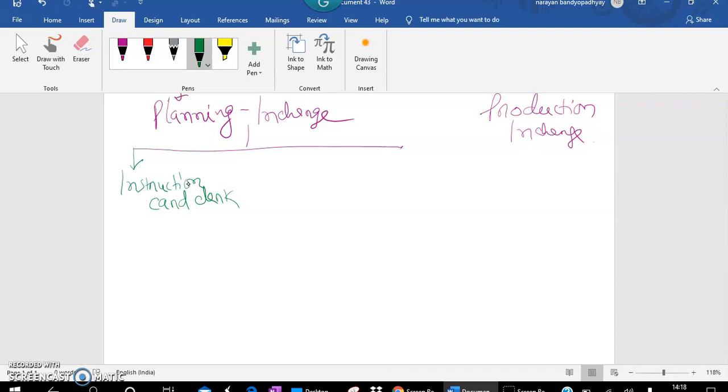He will draft instructions for workers. This is the instruction card clerk. He will just draft the instruction for the worker.